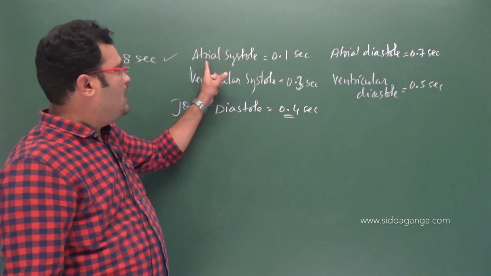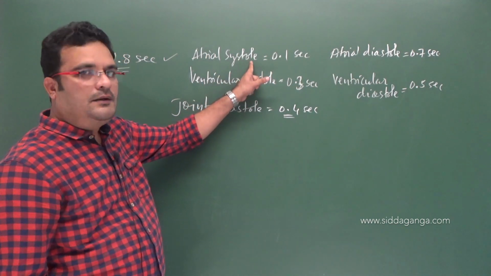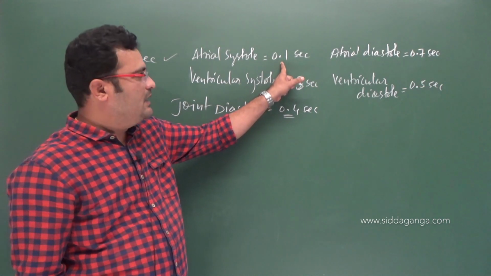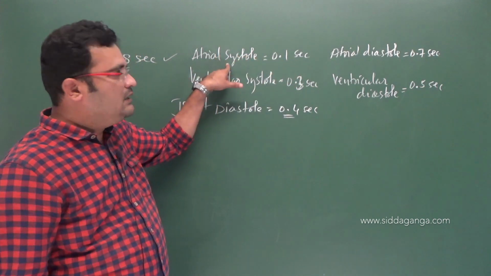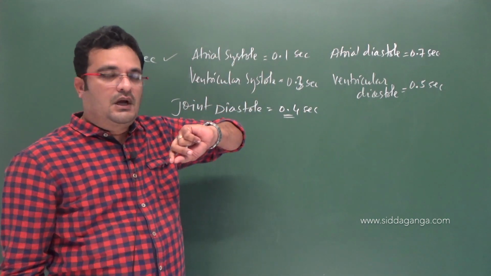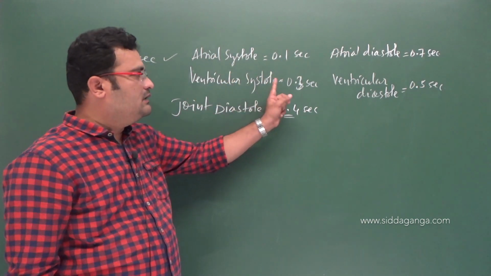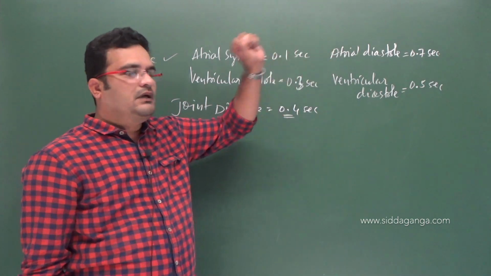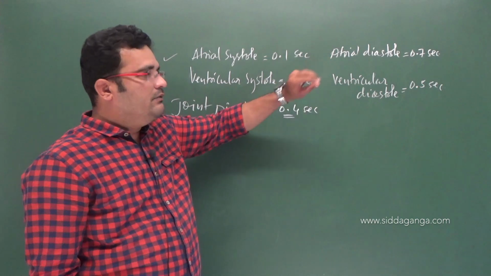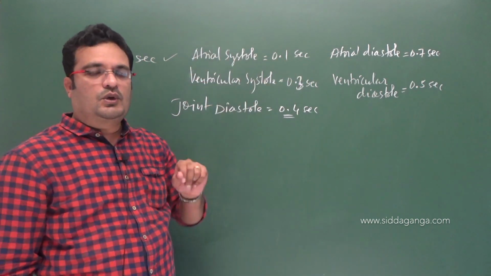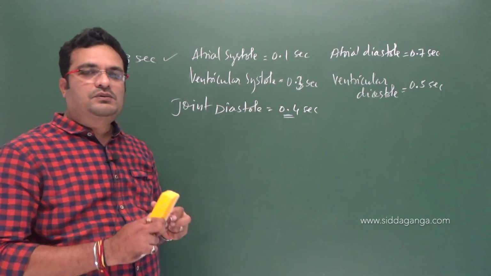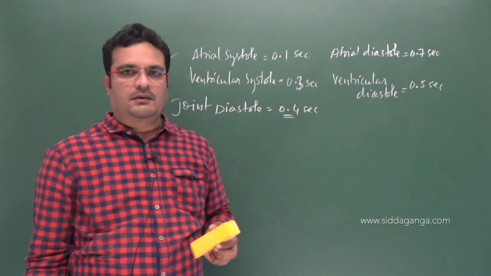When the ventricles are in systole, auricles are in diastole. When both the auricles and ventricles are in diastole, that constitutes a joint diastole, and that accounts for 0.4 seconds of time.